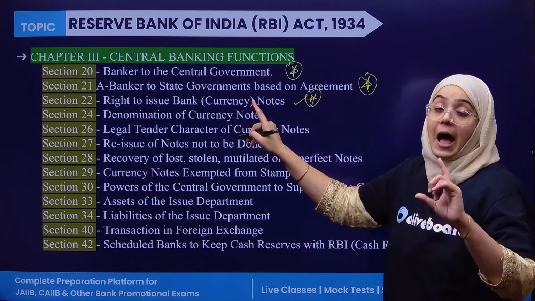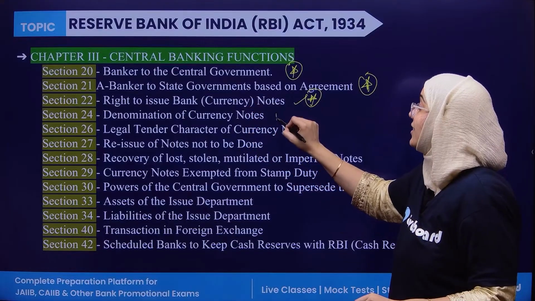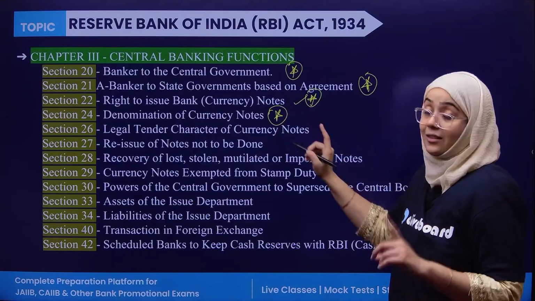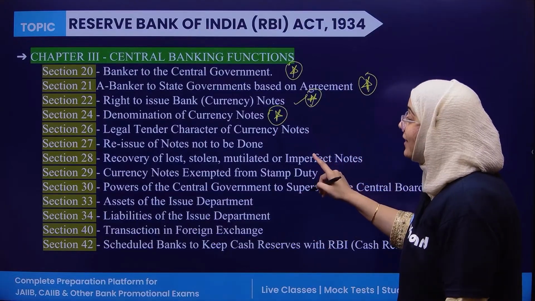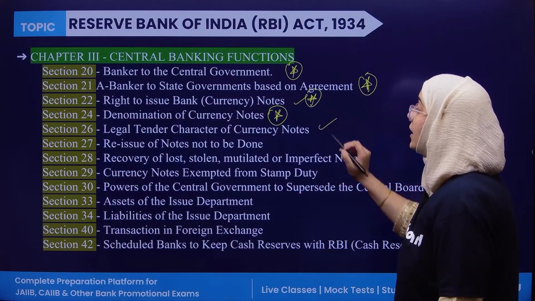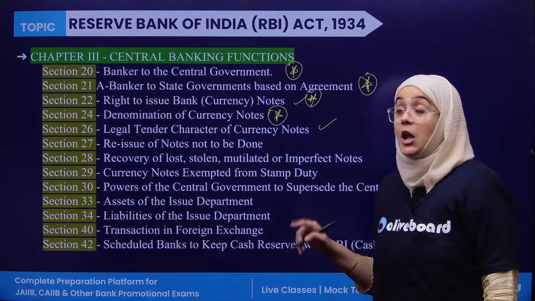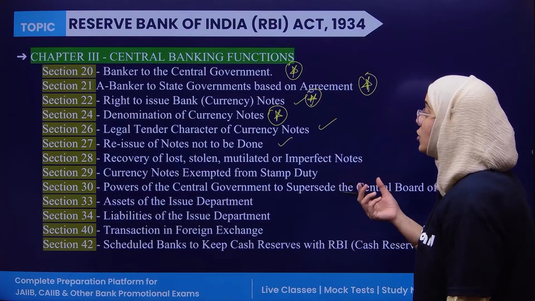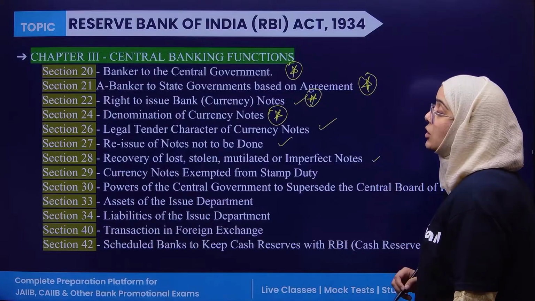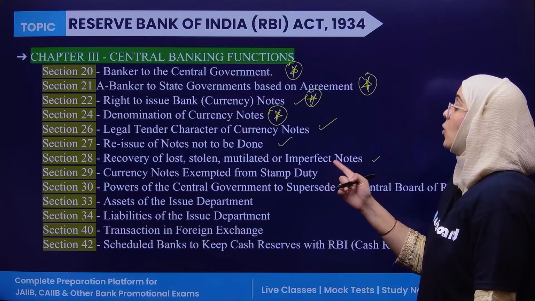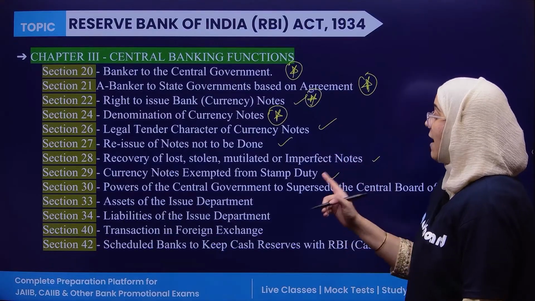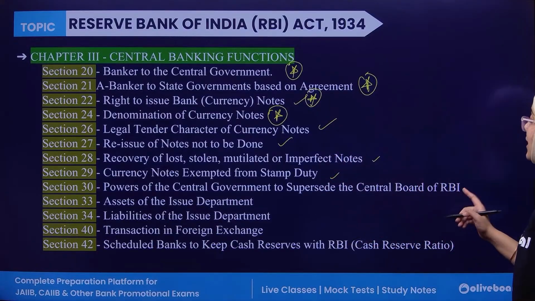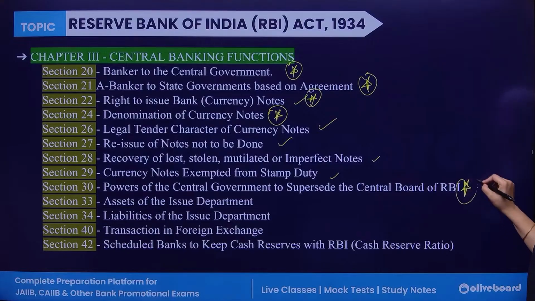Section 24, in what denomination the currency note is to be released, very important. Section 26, legal tender character of the currency note. Section 27, reissue of the notes. Section 28, recovery of lost, stolen, mutilated and imperfect notes. Section 29, currency notes exempted from stamp duty. Powers of the central government to supersede the central board of RBI, very important.